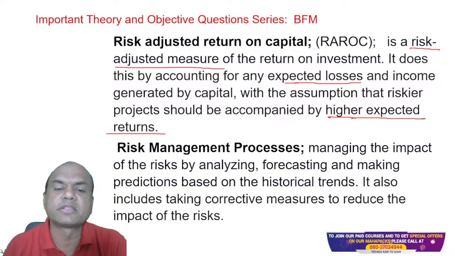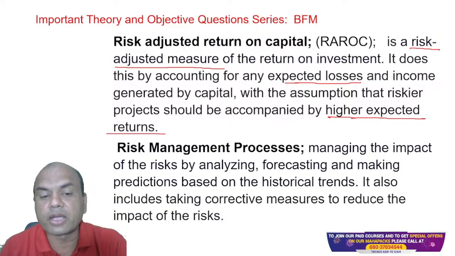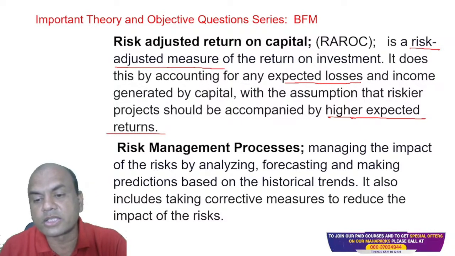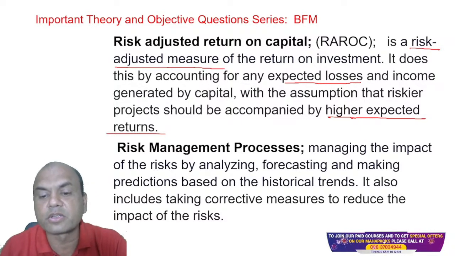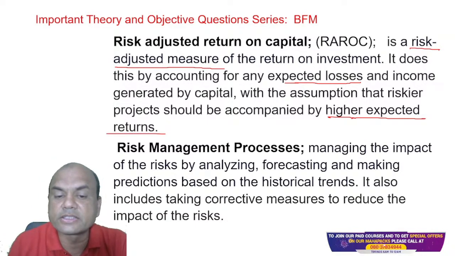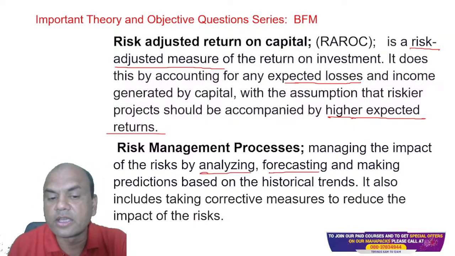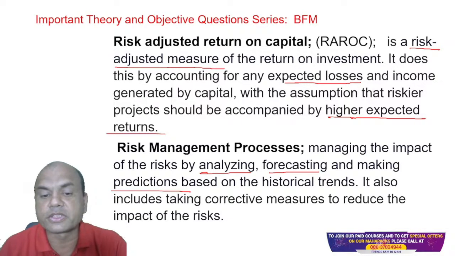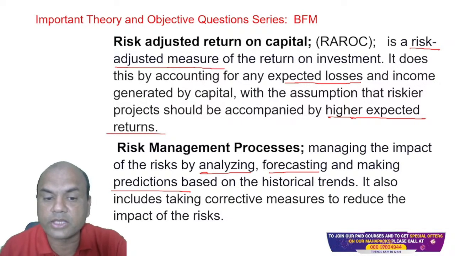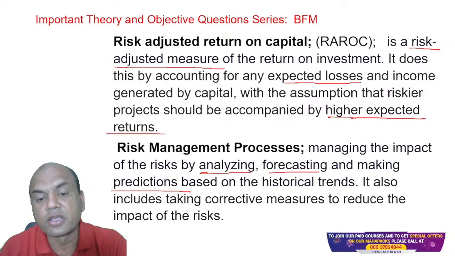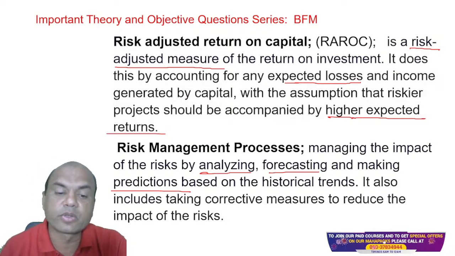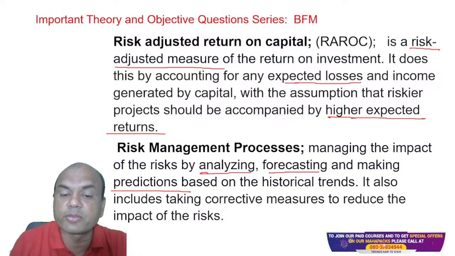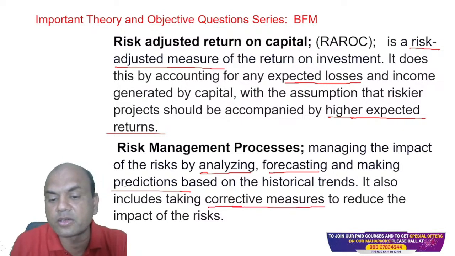So, what do you mean by this? Managing the impact of the risk by analyzing, forecasting, and making predictions based on the historical trends. All the three steps are involved in the risk management process. First is analyzing, second is forecasting, third is making the predictions based on the historical trends. It also includes corrective measures to reduce the impact of the risk. What do you mean by corrective measures over here?